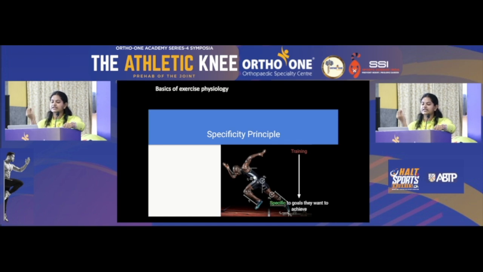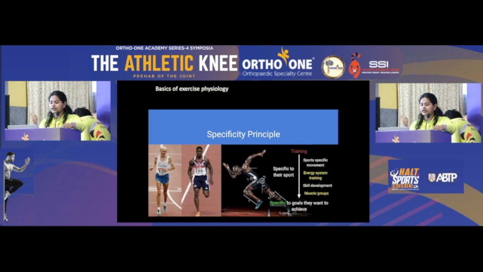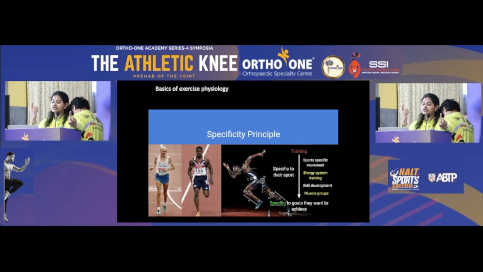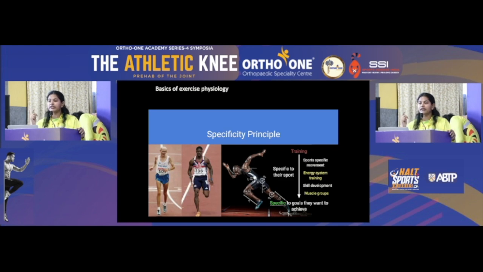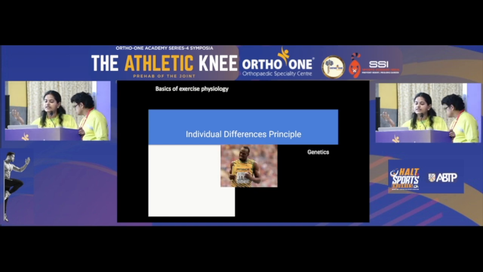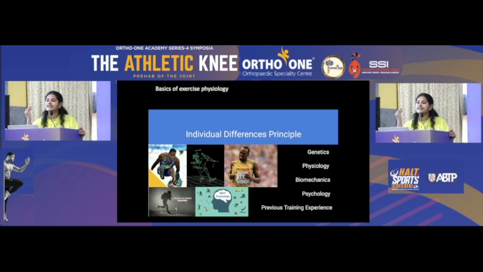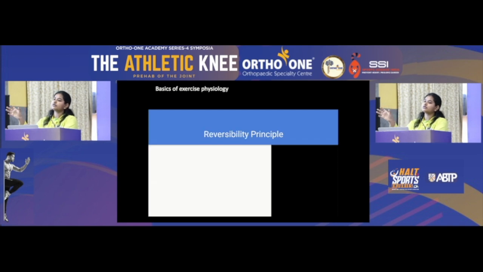Second principle is the principle of specificity, that you have to train specific to the goals that you want to achieve. It is specific to your own sport. How can you train specific? By specific sports movement, specific energy system training, specific skill development, and specific muscle group training. But then you should never compare yourself to your colleagues, because there are individual differences because of your genetics, physiology, biomechanics, psychology, and previous training experiences. All of this together then translates into your performance.